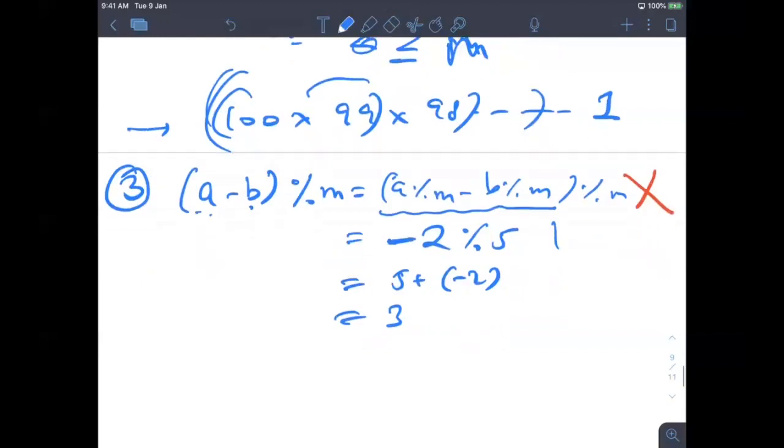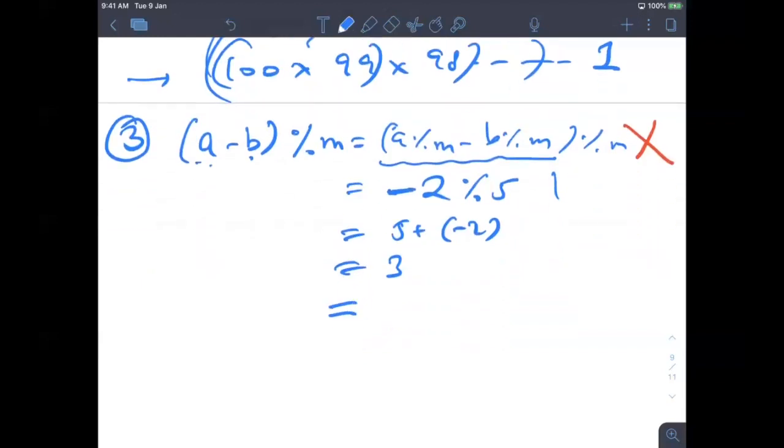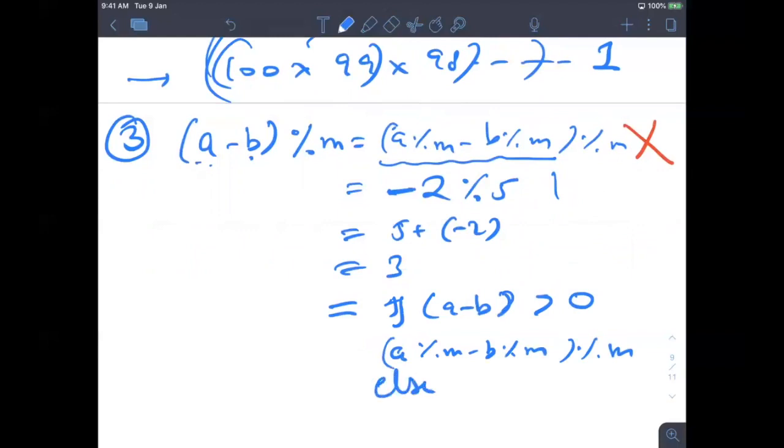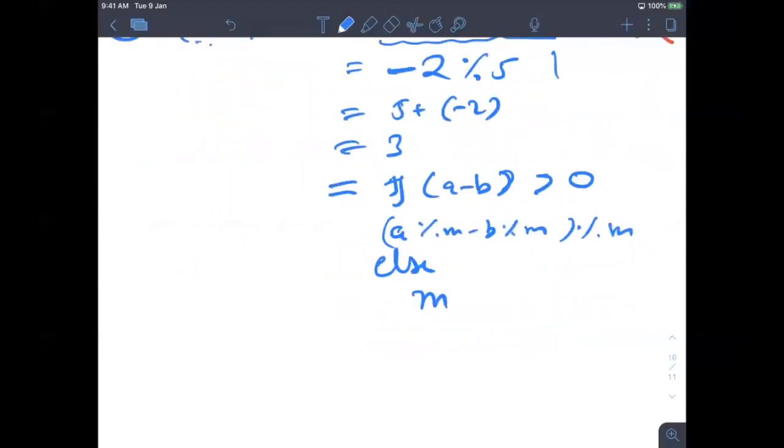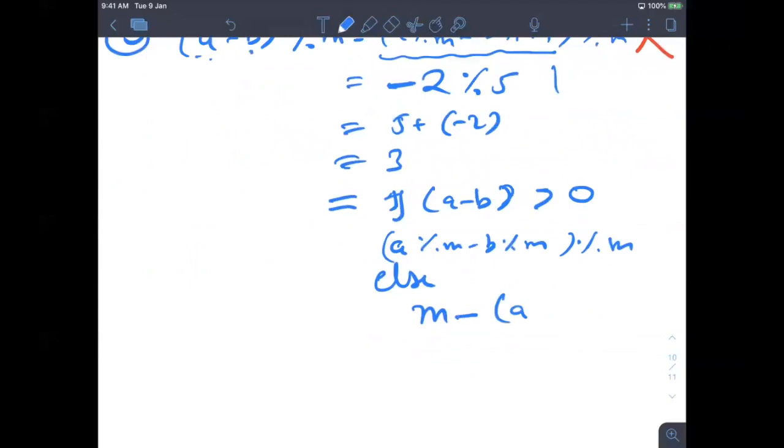So now I can break this property into 2 steps. If a minus b is positive, then simply a mod m minus b mod m, whole mod m; else I can write m minus the absolute value of a minus b.